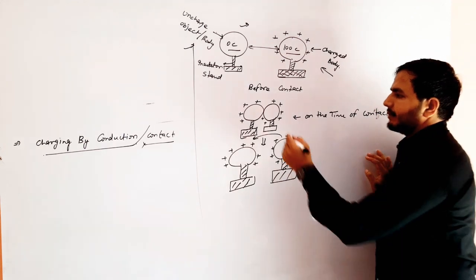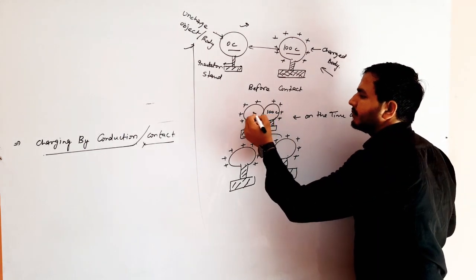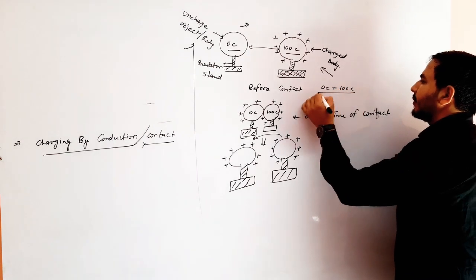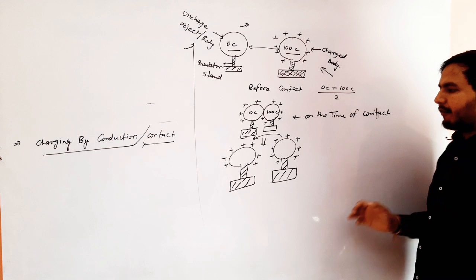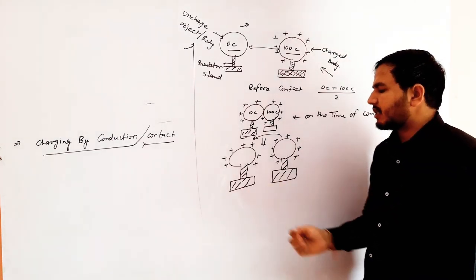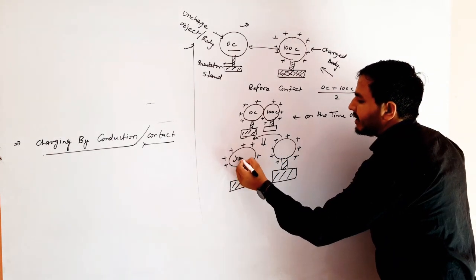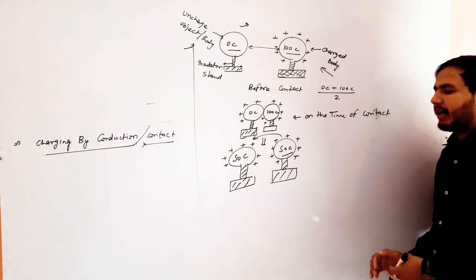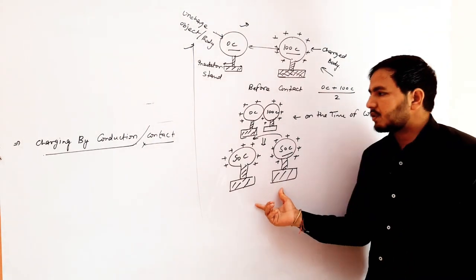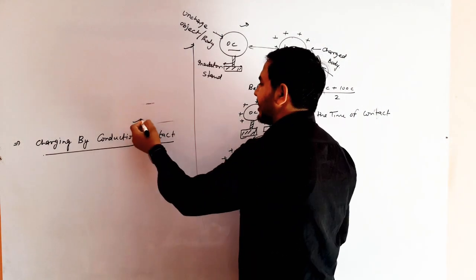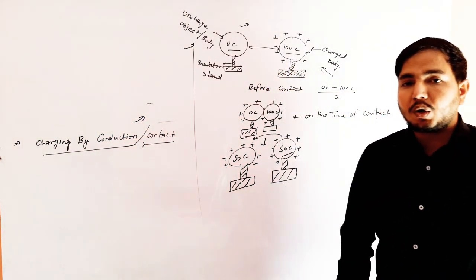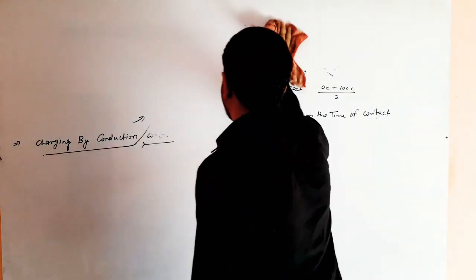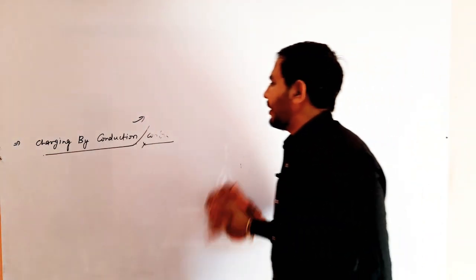On the time of contact, 100 coulomb, 0 coulomb. 100 coulomb plus 0 coulomb upon 2. When we separate these bodies, then 50 coulomb and 50 coulomb are left on both the bodies. So this method of charging is called charging by conduction or charging by contact. The last heading of this charging method is charging by induction.